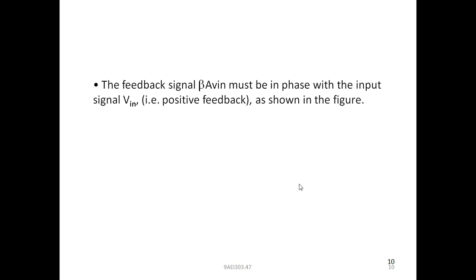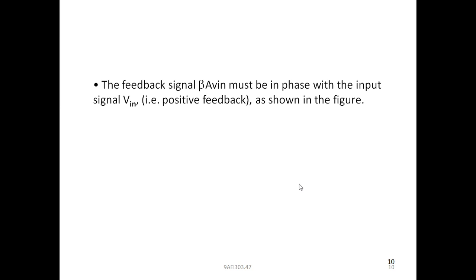This is called positive feedback. As we know, the definition of positive feedback is that the input signal to the amplifier and the feedback signal which comes from the feedback network must be in phase.